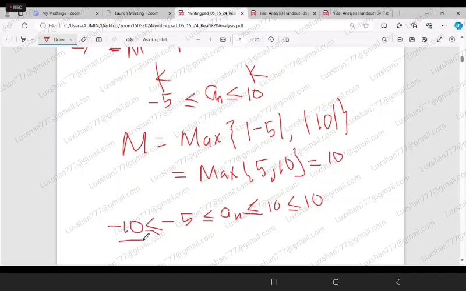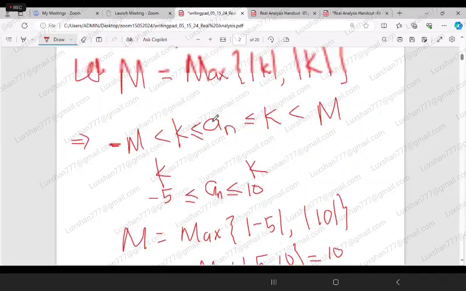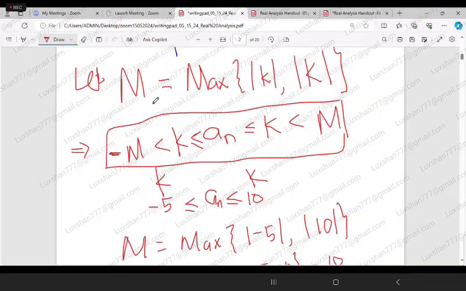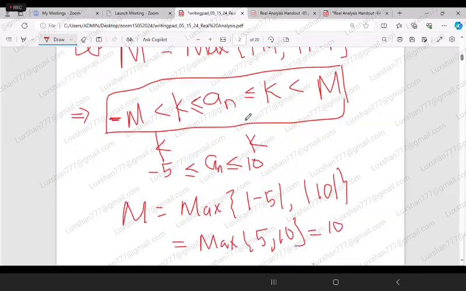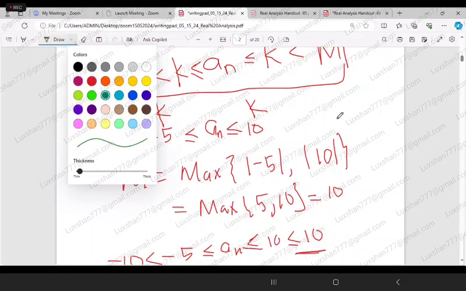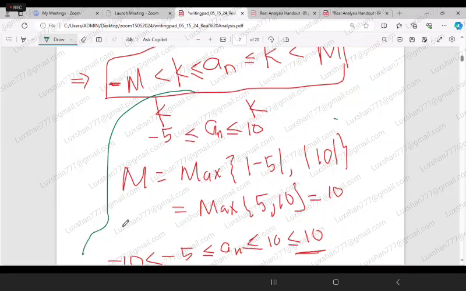So this is your M. If you have an inequality like this, then by defining capital M as the maximum of mod of simple k and mod of capital K, you can always write this inequality. So this is just for your understanding; it is not part of the proof.